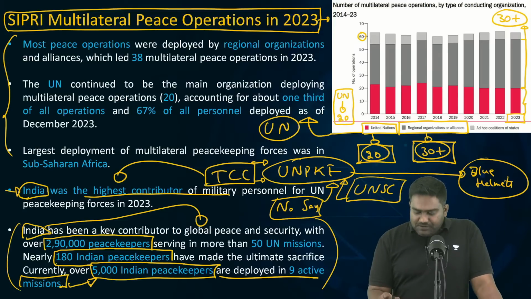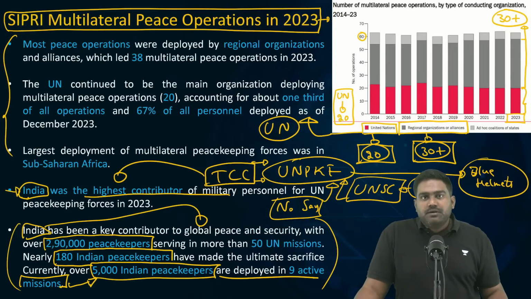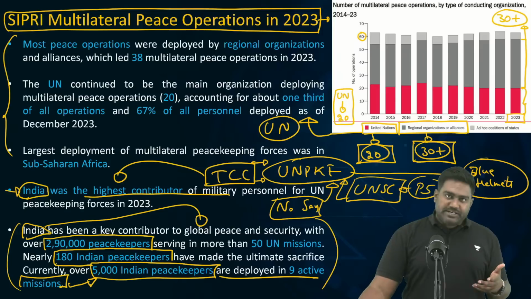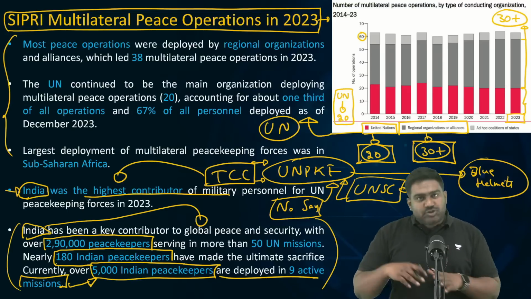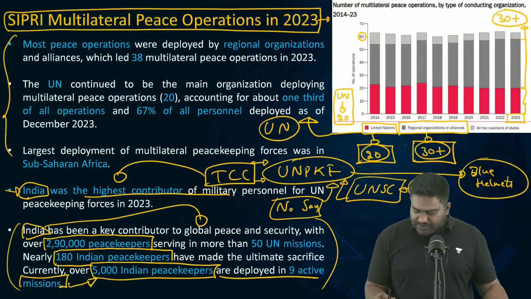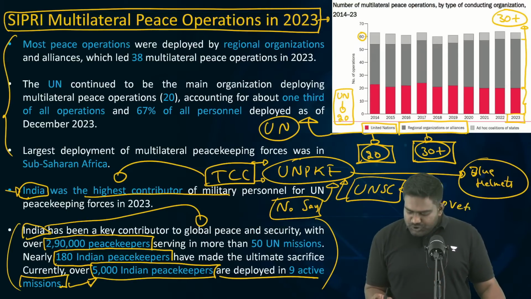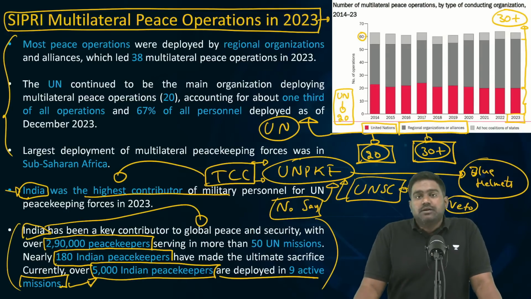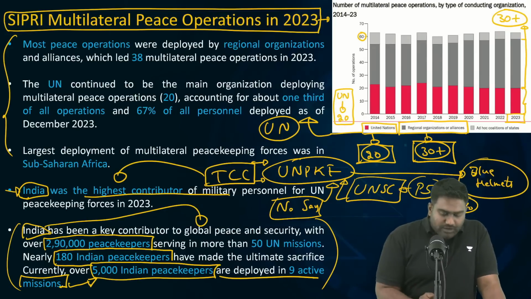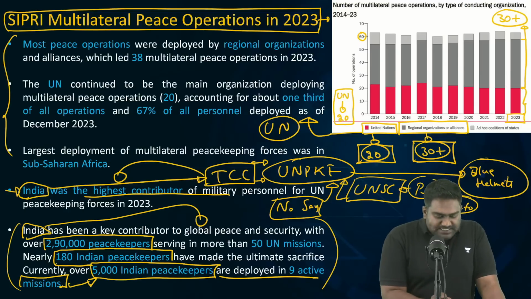Right now, the P5 countries have sole control over peacekeeping missions because they have the veto under the UN Security Council, right? So when I say UNSC controls them, it's actually the P5, the 5 permanent members who enjoy the veto, who control the decisions related to peacekeeping forces. And they're not holding those responsible for the deaths of peacekeepers accountable. That is why India is pushing for reforms when it comes to peacekeeping missions.